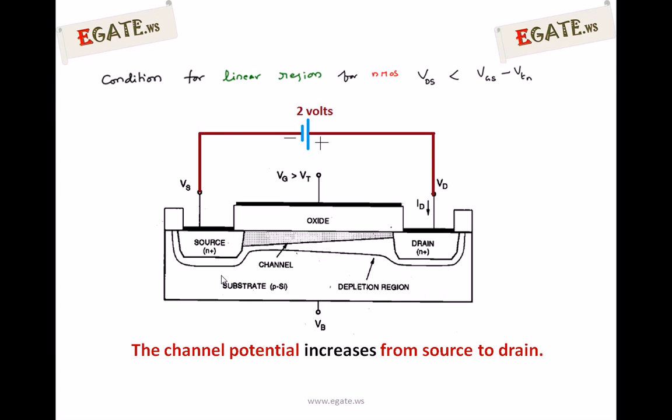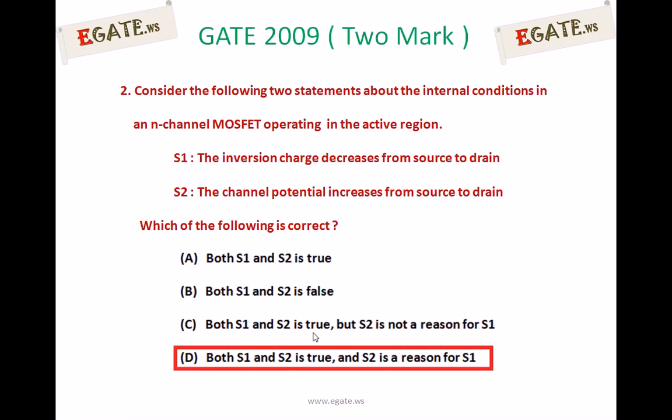Because the channel potential is increasing from source to drain, the source side has less reverse bias and the drain side has more reverse bias. That makes the depletion region more on the drain side and less towards the source side. So the channel charge in the inversion layer is going to be more towards the source side, less towards the drain side. All because we are applying a channel potential that increases from source to drain. So for the previous statement, this is the actual reason. So the right answer is: both S1 and S2 are true, and S2 is a reason for S1. Thank you.